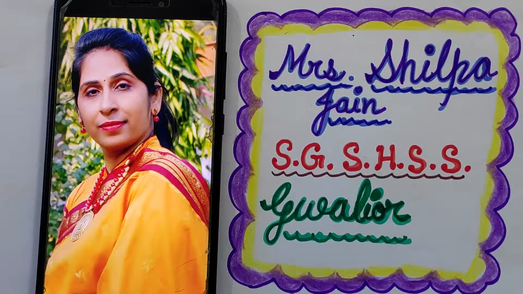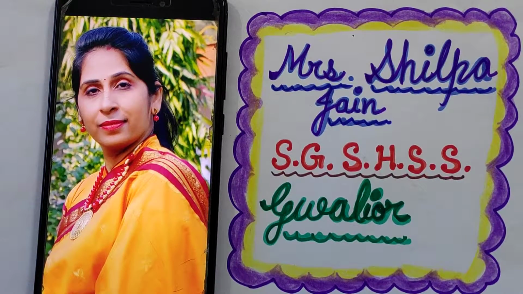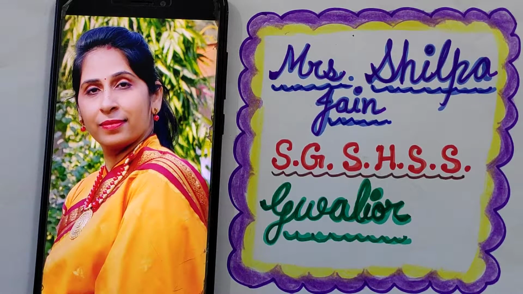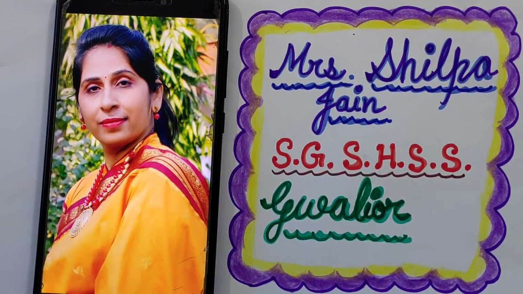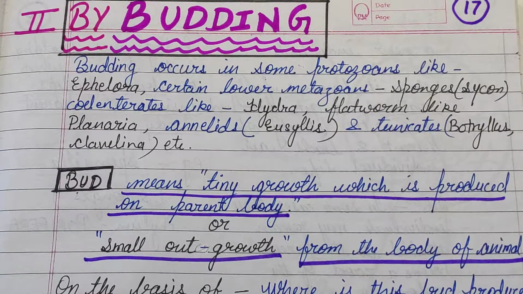In my previous videos, I have already explained fission and the types of fission. Hope you all enjoyed it. The topic which we are going to learn today is budding. It is the second type of asexual reproduction. So, my dear students, let's start.